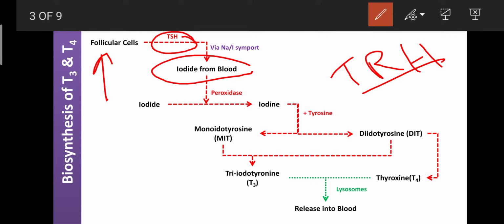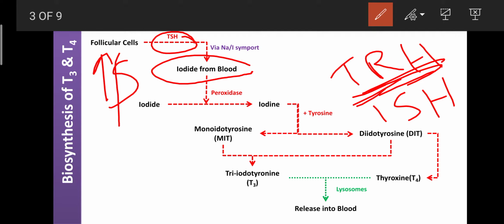So this hormone reaches the thyrotropes of the anterior pituitary gland. The thyrotropes of the anterior pituitary gland can secrete TSH, that is thyroid stimulating hormone. That hormone travels in the blood and enters the follicular cells. When it enters the follicular cell, it can stimulate the functions of the follicular cell.